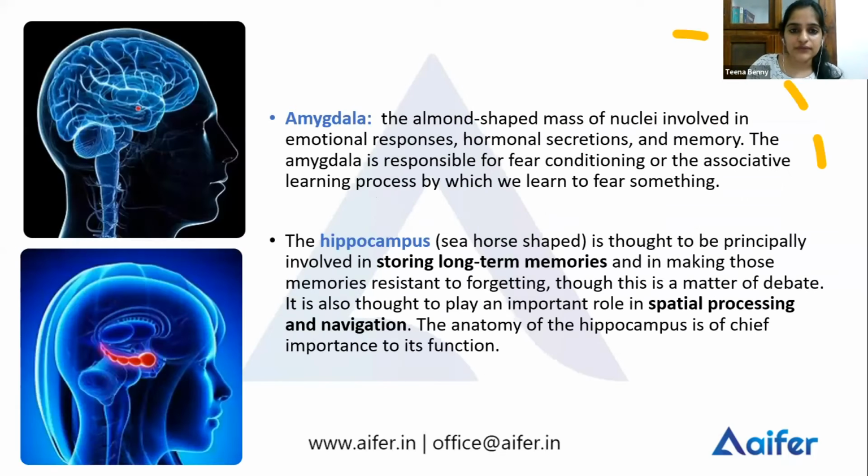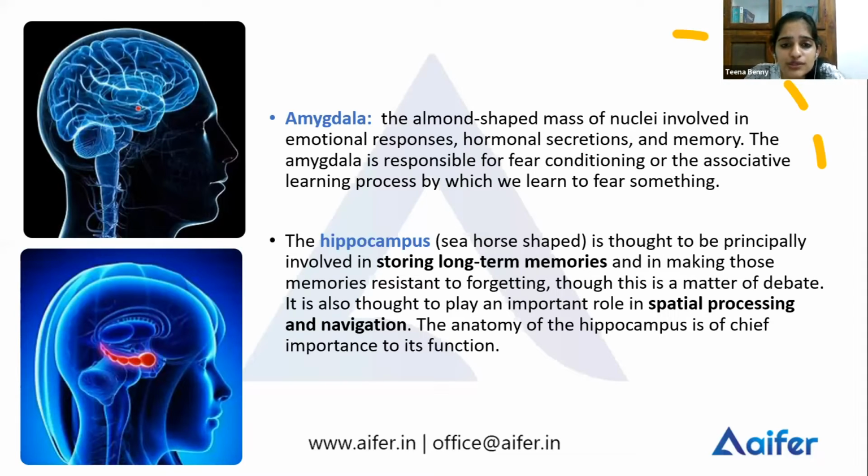Okay. Now moving on to the next parts of the forebrain, you have the amygdala and you have the hippocampus. Now, the amygdala is an almond-shaped part. If you see the image, you have a small red spot there. That is the amygdala. It is almond-shaped.